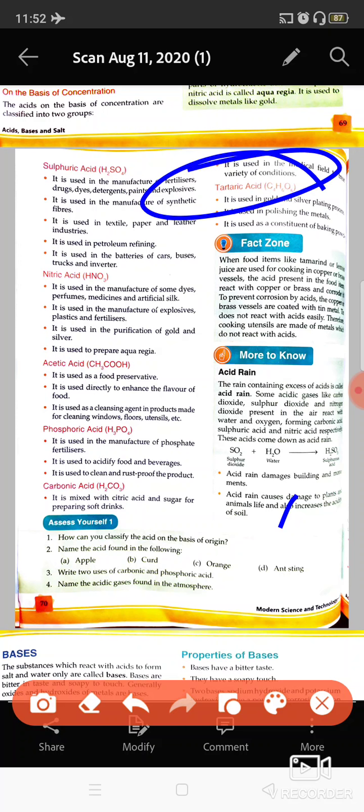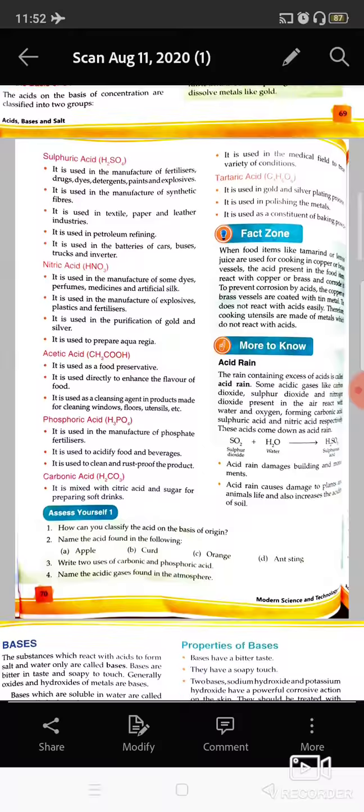So for that, tartaric acid is used. It is used in the polishing of metals, to polish the metals, and in the construction of baking powder, which I'll discuss with you in later sections.